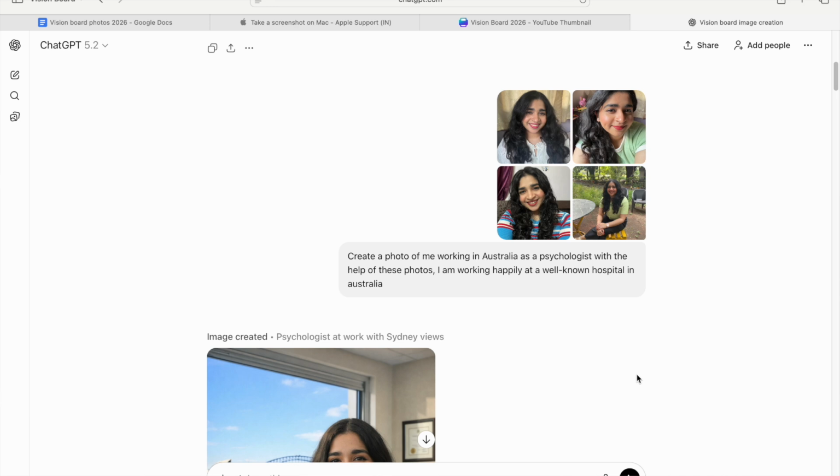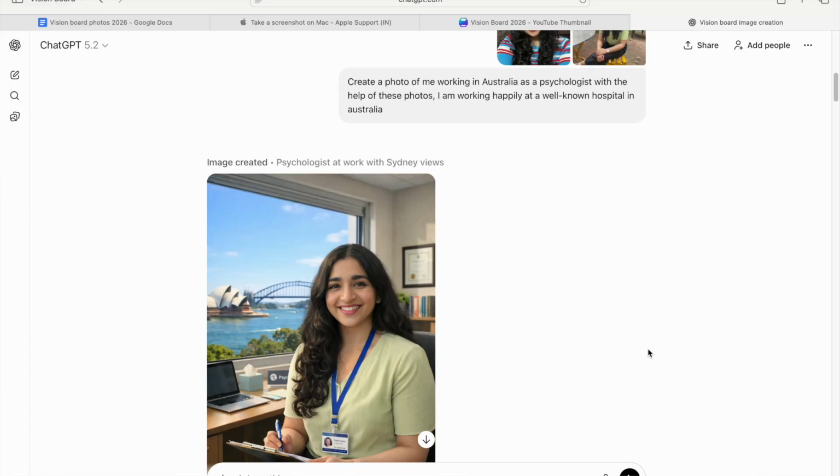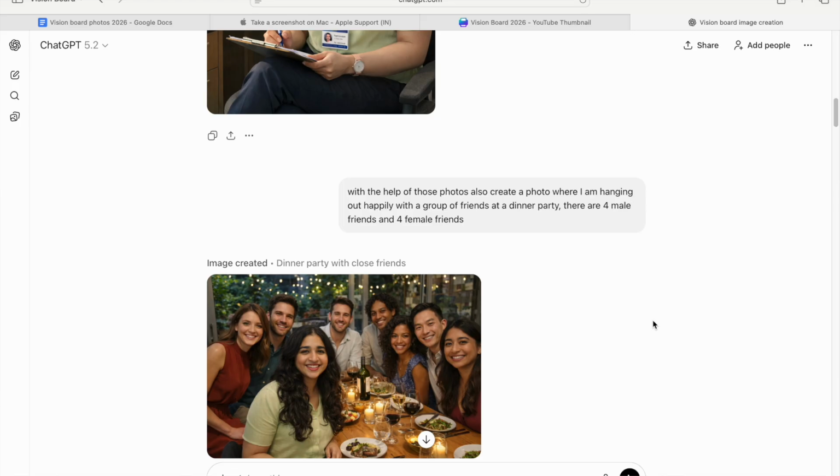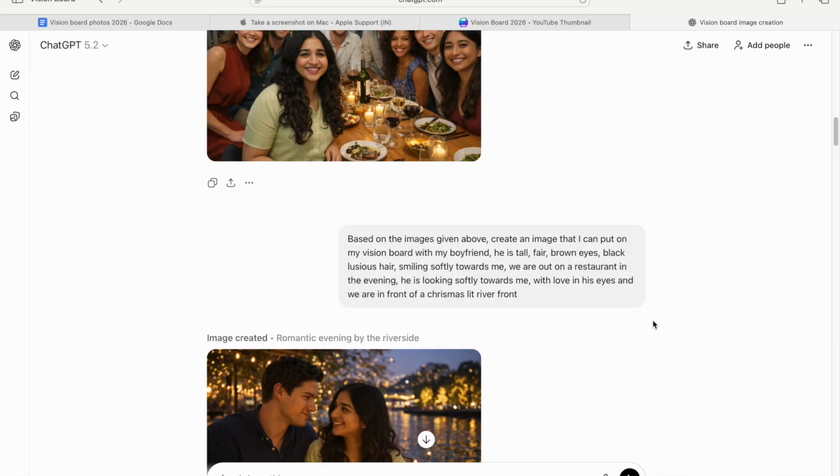So now, as you can see on my screen, I first went to ChatGPT. I did not use Gemini. You can use Gemini, but I used ChatGPT and I gave very specific prompts plus all of my pictures that could help create this image, right?